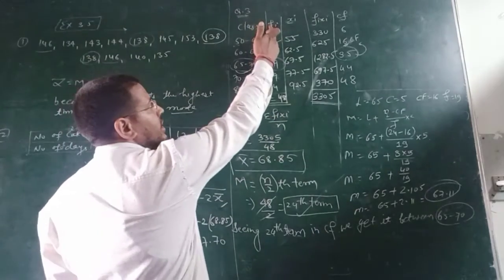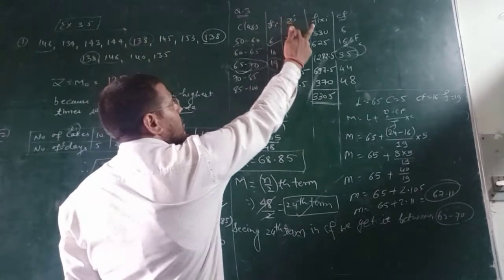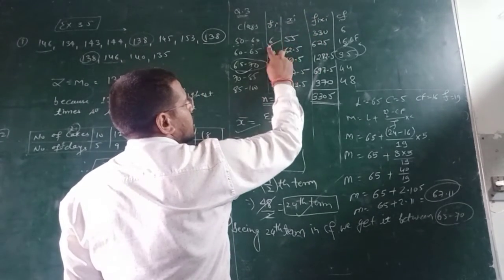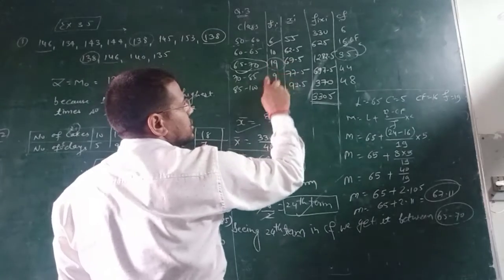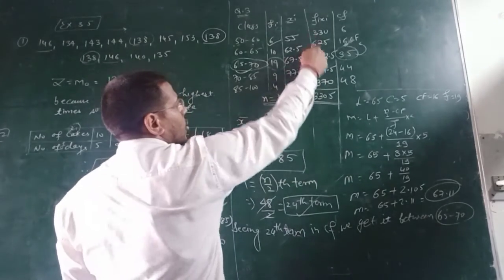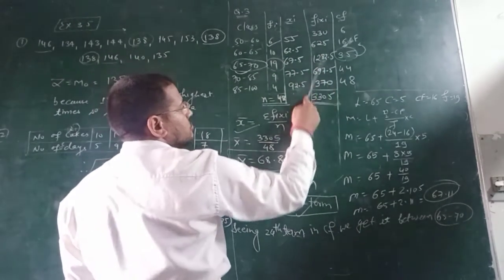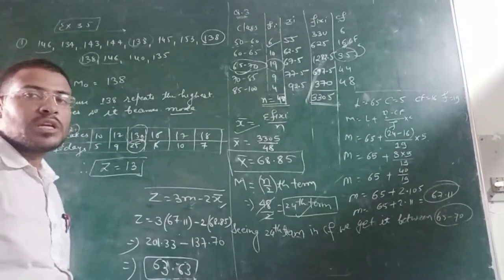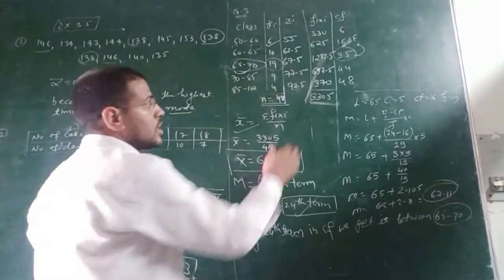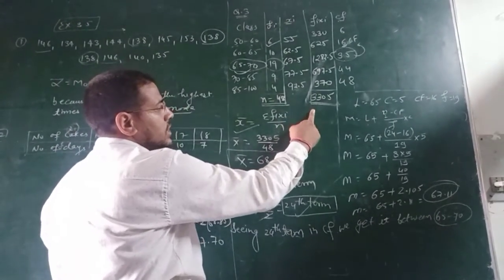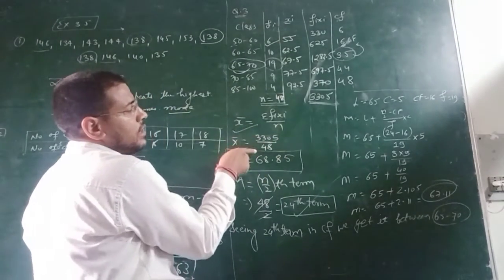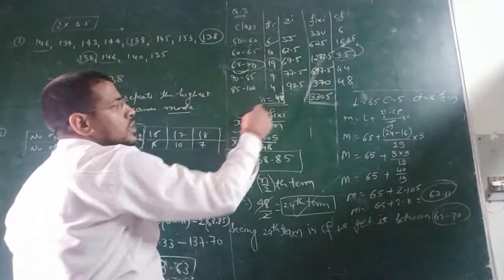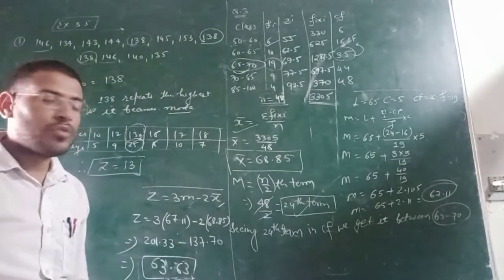You have fi, you have xi, multiply both of them and it will become fi xi. Multiply all these with each other and we will get all the data. After getting this total, it will be 3305 as the sum of sigma fi xi, to be divided by n. N stands for the total frequency. So total n, that is 48, is given to you.